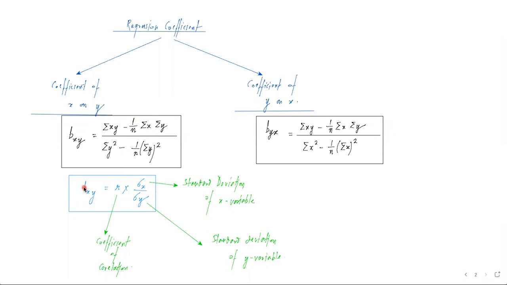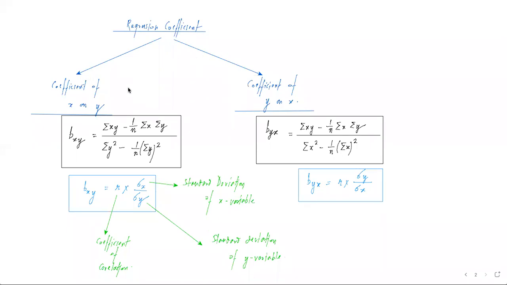So the first formula is regression coefficient of x on y. It is r, that's a parameter called coefficient of correlation. इसके बारे में हम डिस्कस करेंगे अभी. Multiplied by sigma x by sigma y. Same formula for the second case. अगर हम byx के लिए लिखें, so byx it becomes r multiplied by sigma y by sigma x. This is the corresponding formula for the regression coefficient of y on x.